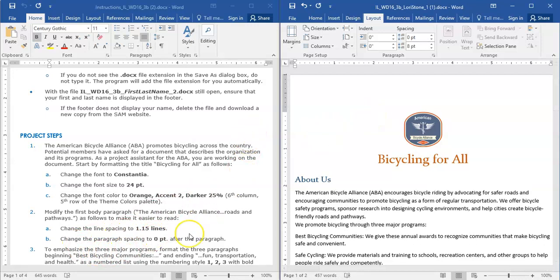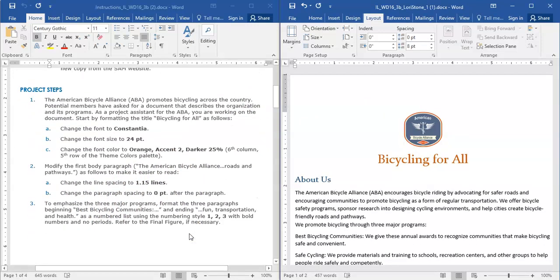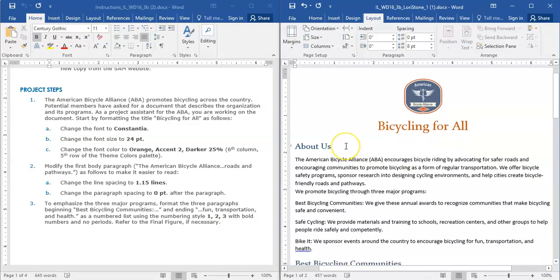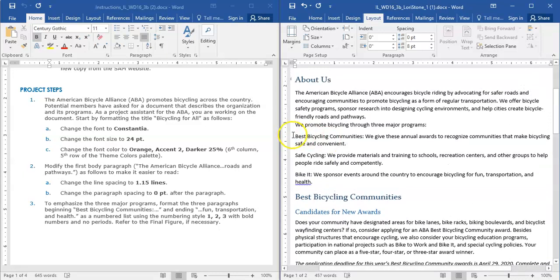Step 3, to emphasize the 3 major programs, format the 3 paragraphs beginning with Best Bicycle, committees through transportation and health.